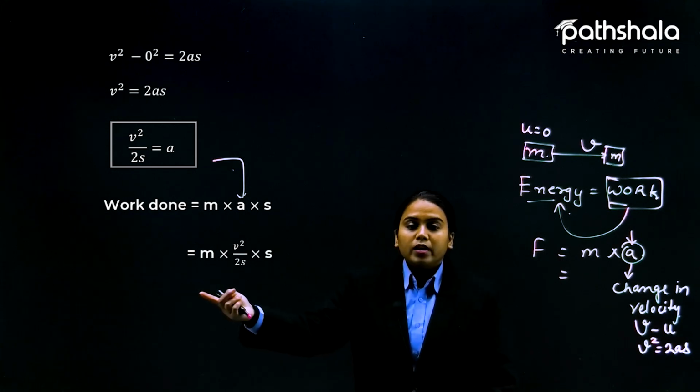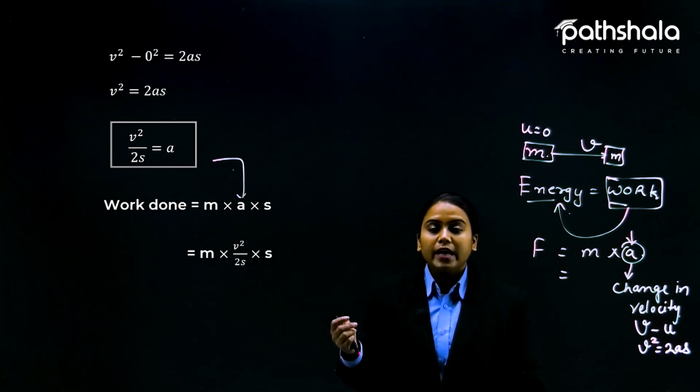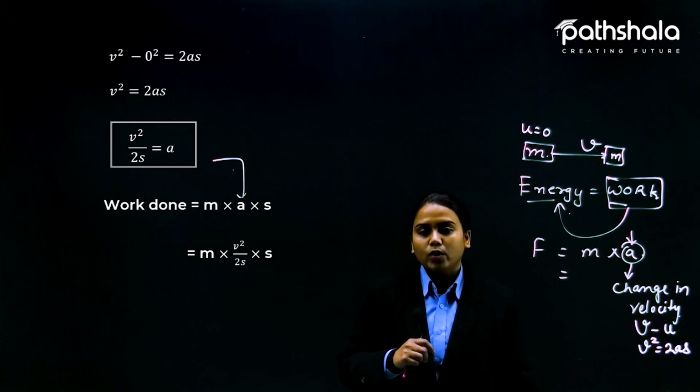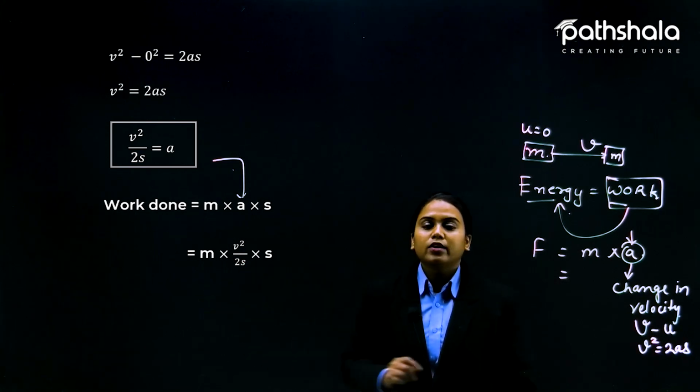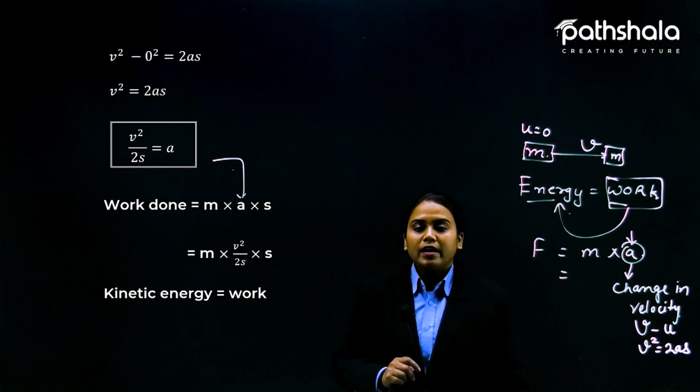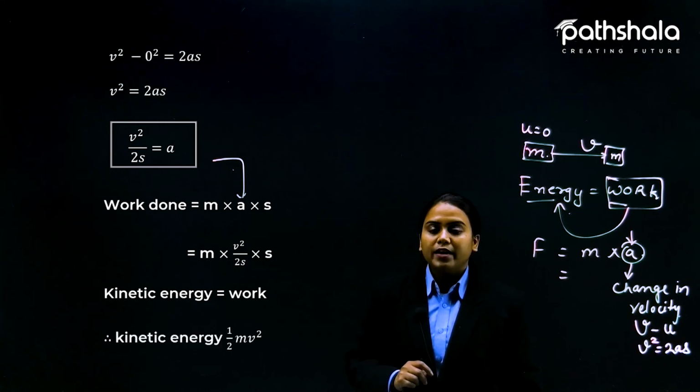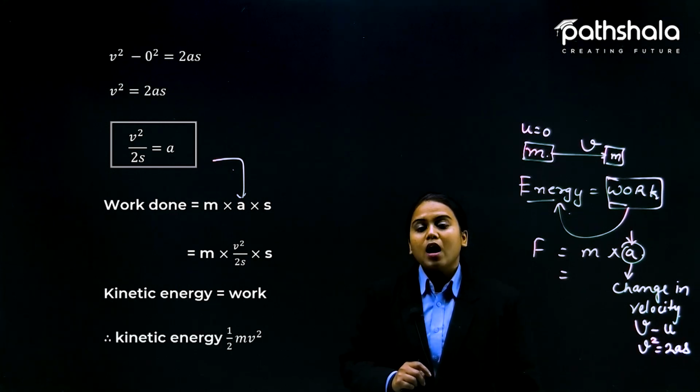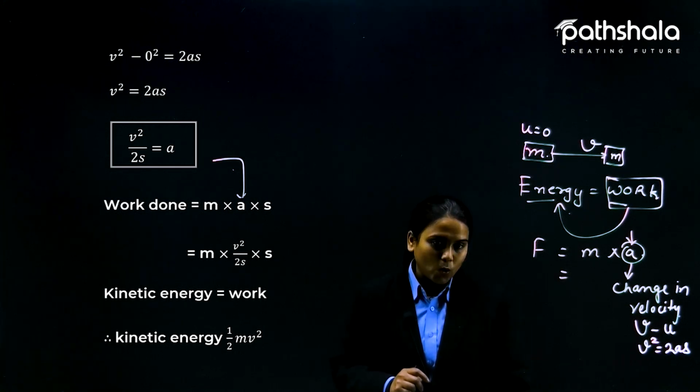We have put the value of a, which is v square by 2s. Now s gets crossed with s. So what are we left with? Kinetic energy is equal to half m v square.